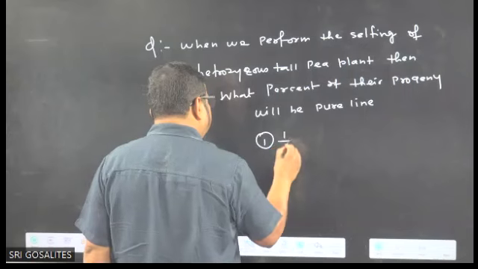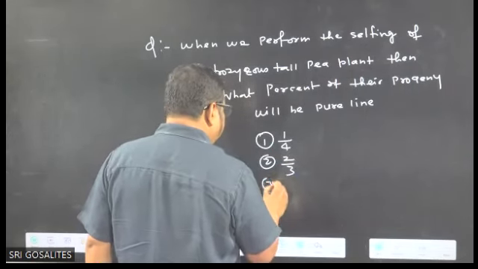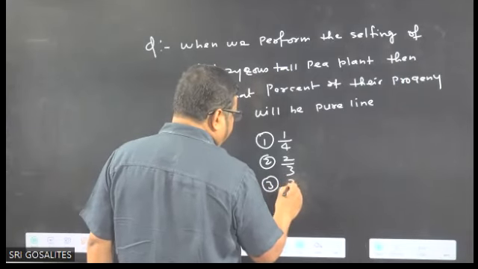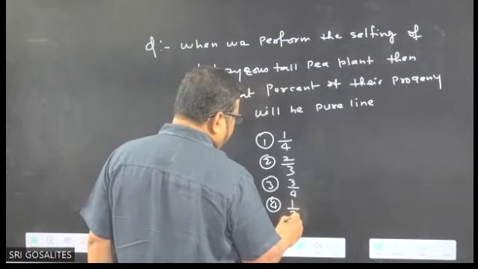Options: 1/4, 2/3, third one is 3/4, fourth one is 1/3.